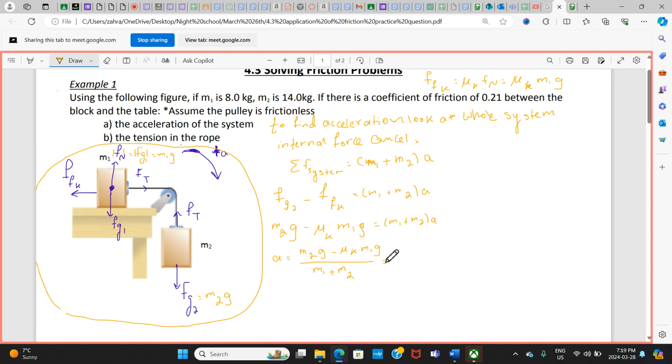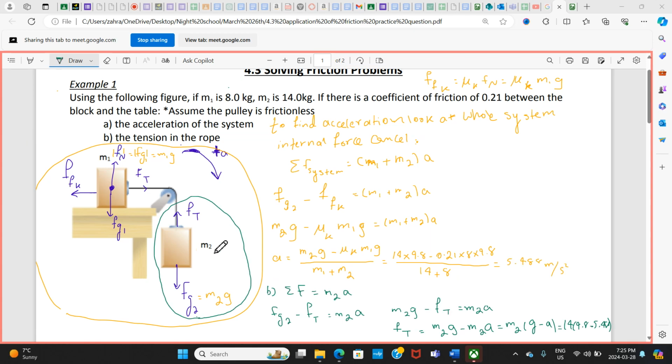Now I can plug in the numbers. m2 is 14, g is 9.8, mu_k is 0.21, m1 is 8, and g again is 9.8, divided by 14 plus 8. I'm going to quickly put that in a calculator.